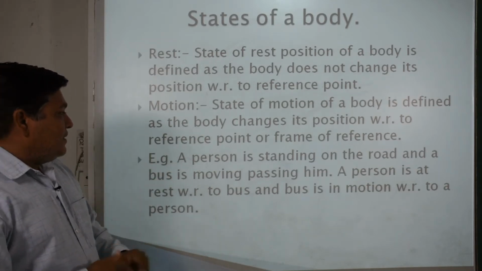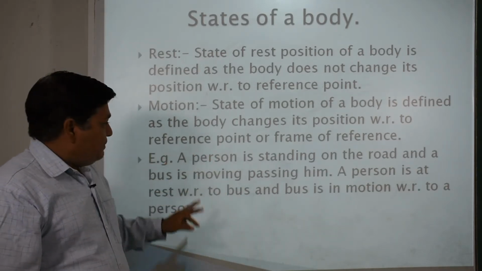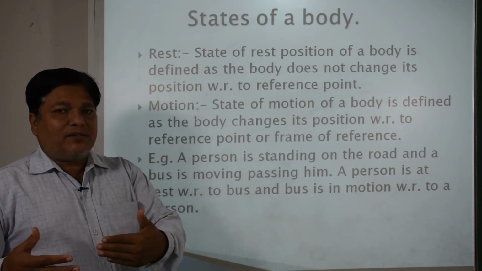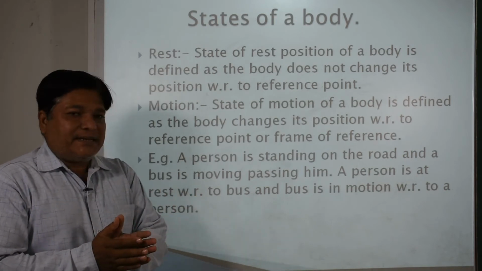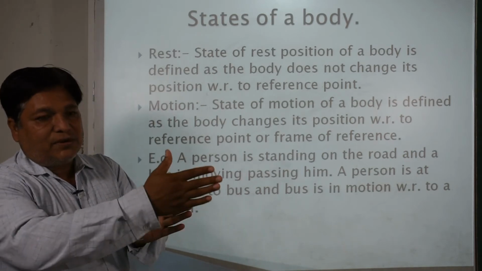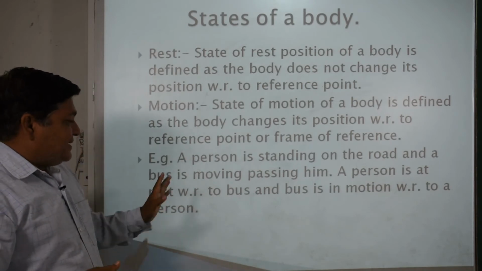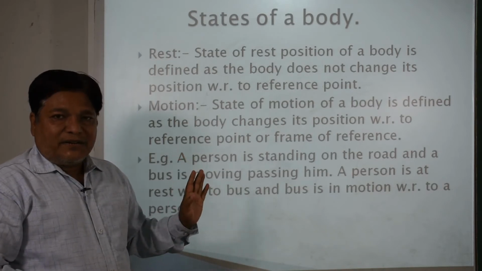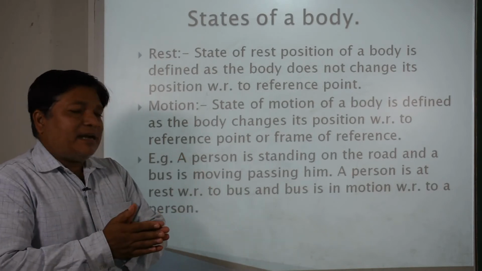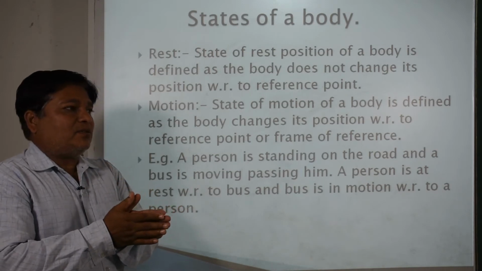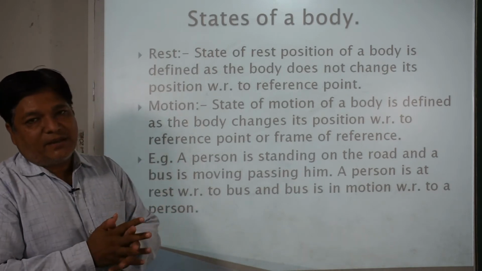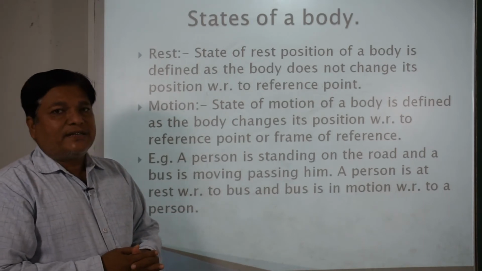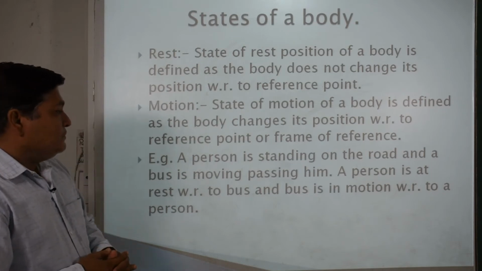Here is an example we can take. A person is standing on the road, by the side of the road, and a bus is passing him, moving through the road. Now the person is at rest with respect to a particular object if we consider that, and the bus is moving, so we can say that the bus is in motion, it is passing by from there. Okay. So we can explain both the state of rest and the state of motion of a body.